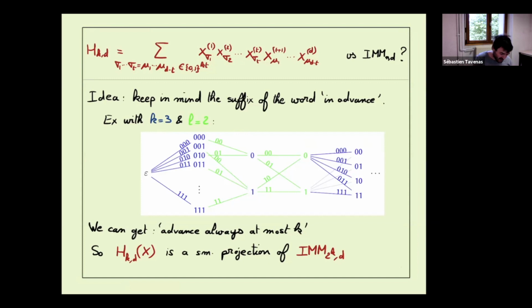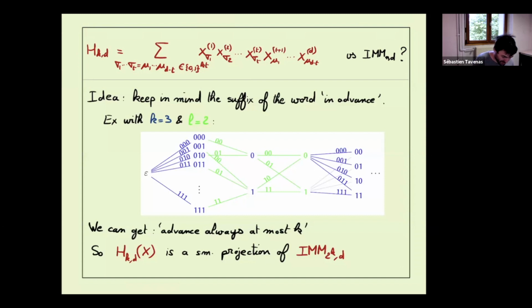So in fact, h_k,d of x is a set multilinear projection of IMM to k, d. The width will be 2 to the k, and the degree will be d. It's a very different place where you get this. Here d could be anything. d could be anything. Yeah, there is no limit on this projection. Okay.